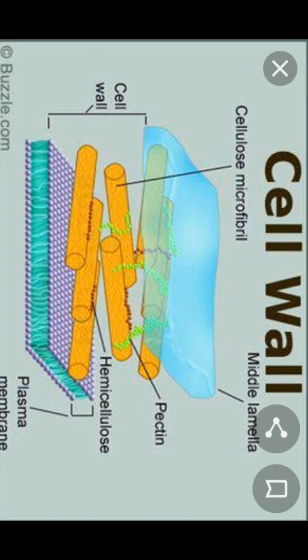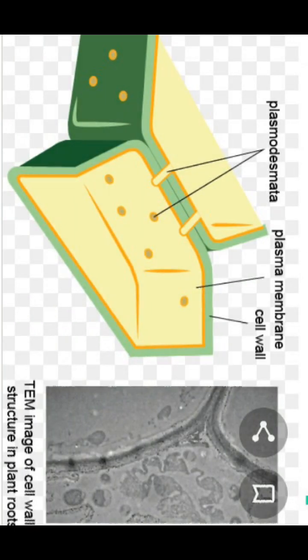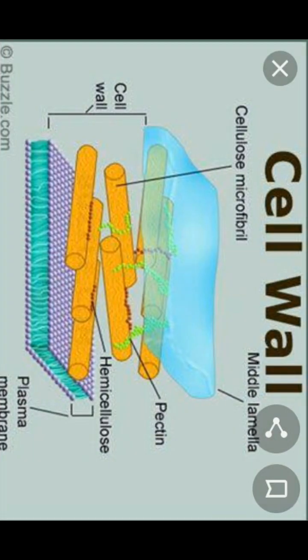which connect the cytoplasm of the neighboring cells. Why? Because from one cell to another cell, if any required ions or molecules are there, they can be transported very easily by the plasmodesmata. You can see the plasmodesmata structure here as a bridge between the two cells. Understand? So the transportation is taking place between two neighboring cells with the help of plasmodesmata, since it connects the two neighboring cells. Understand, students?